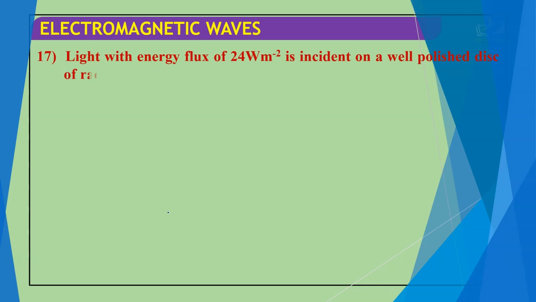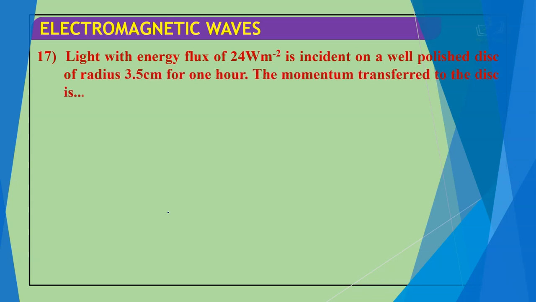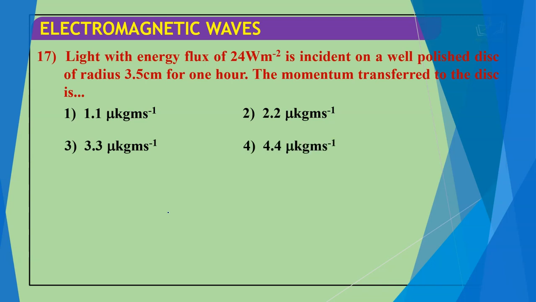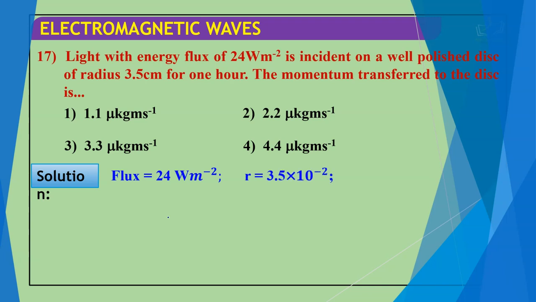Light with energy flux of 24 Weber per meter square is incident on a well polished disc of radius 3.5 centimeter for 1 hour. The momentum transferred to the disc is: 1.1 micro kg meter per second, 2.2 micro kg meter per second, 3.3 micro kg meter per second, 4.4 micro kg meter per second. Solution: we have flux equal to 24 Weber per meter square, R is 3.5 10 to the power minus 2, time is 3600 seconds, 1 hour.